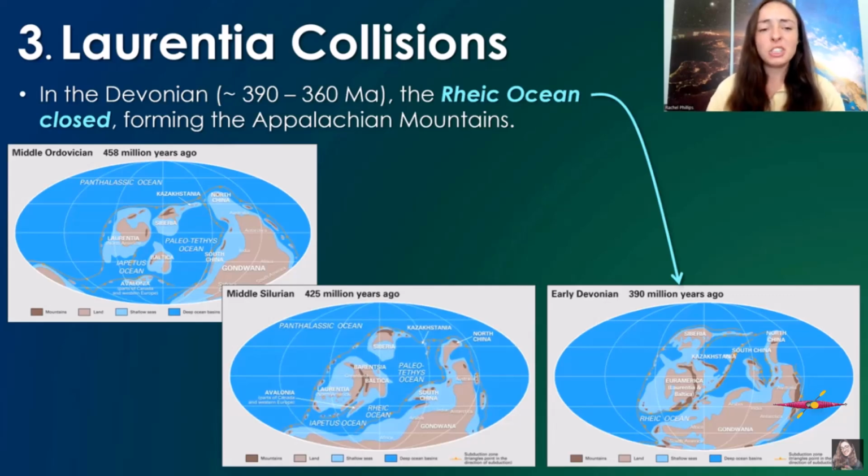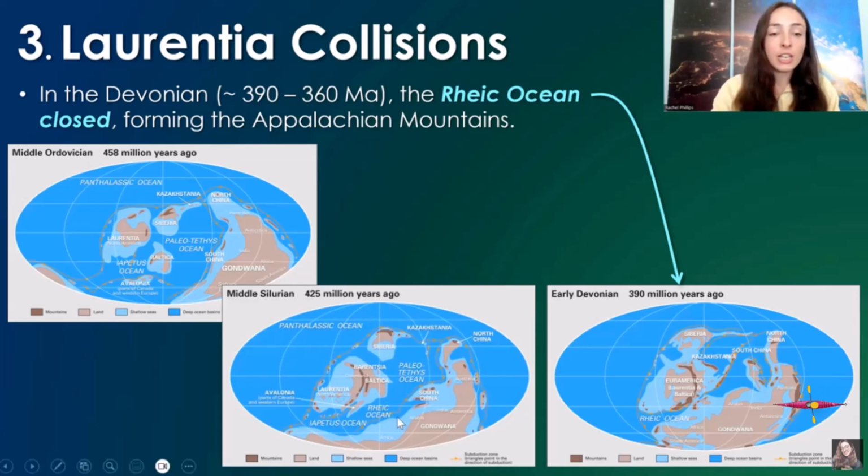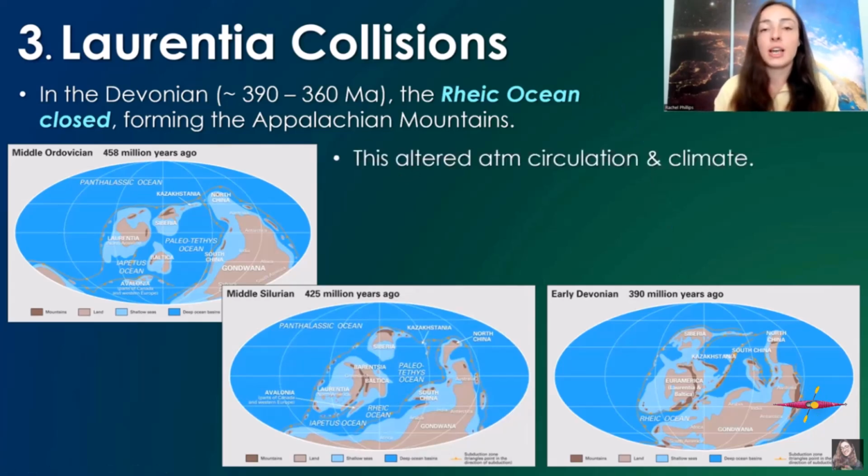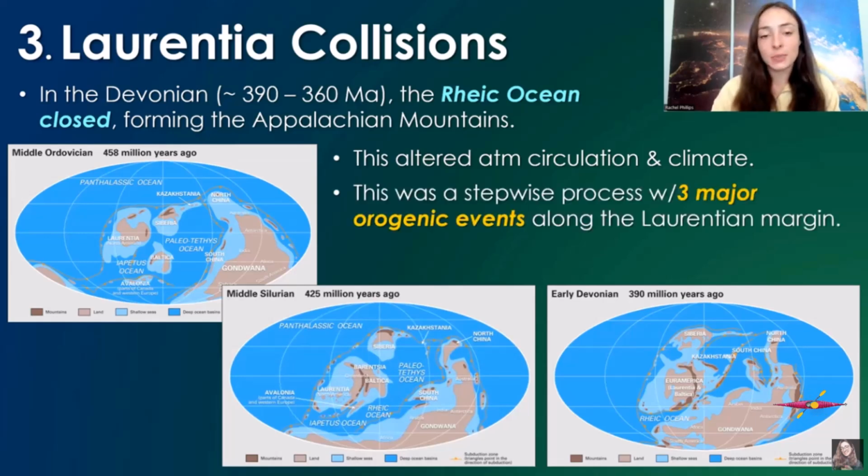But Laurentia was not small by any means, nor was its effect on climate. It underwent several collisions throughout the Paleozoic, which eventually closed a major ocean basin, the Arctic Ocean, and formed the Appalachian Mountains. The closure of this ocean and the formation of this major mountain range greatly altered atmospheric and oceanic circulation, and thus global climate. But this was a stepwise process. There were multiple collision events that eventually led to the ocean closure and the mountains' formation.